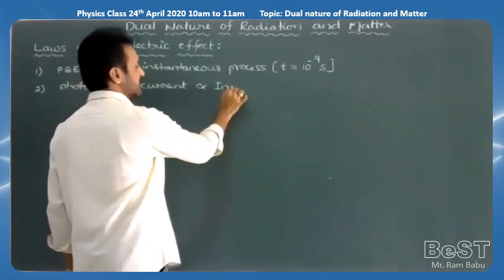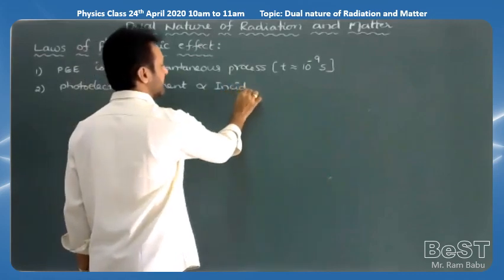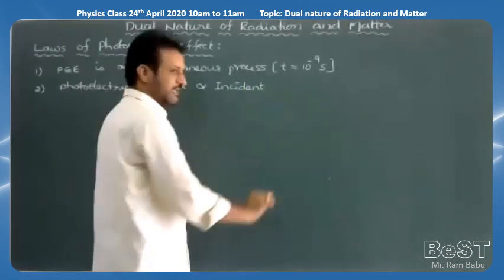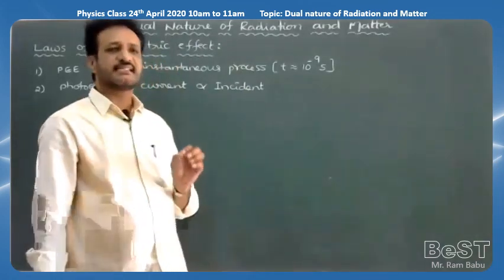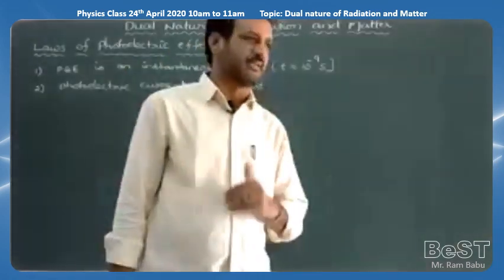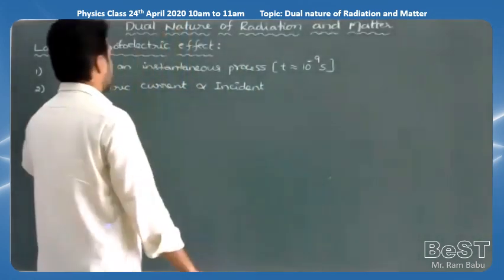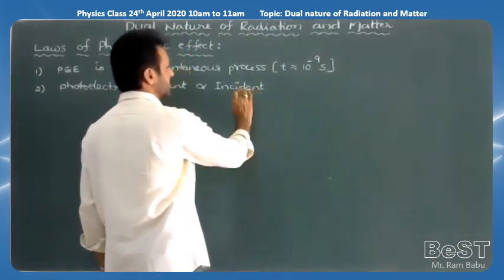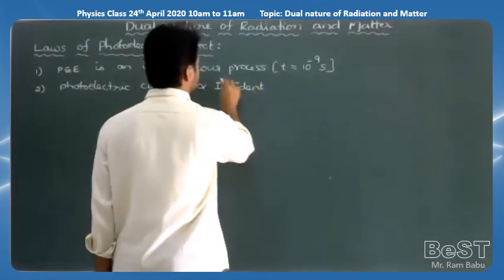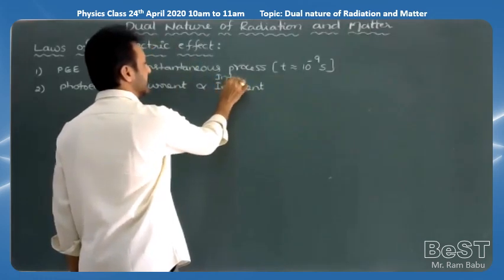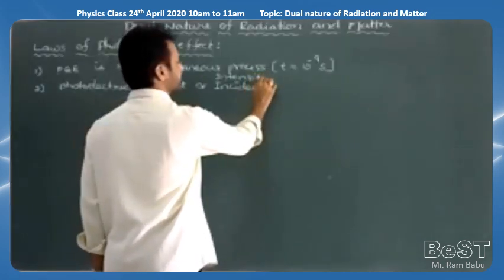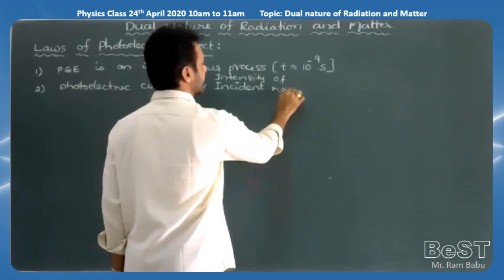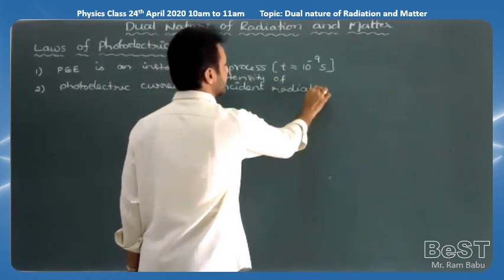So here we are saying that throughout the experiment we have to maintain a single metal and a constant frequency, above the threshold frequency. Then photoelectric current is directly proportional to the intensity of incident radiation. You can write that as the second law.